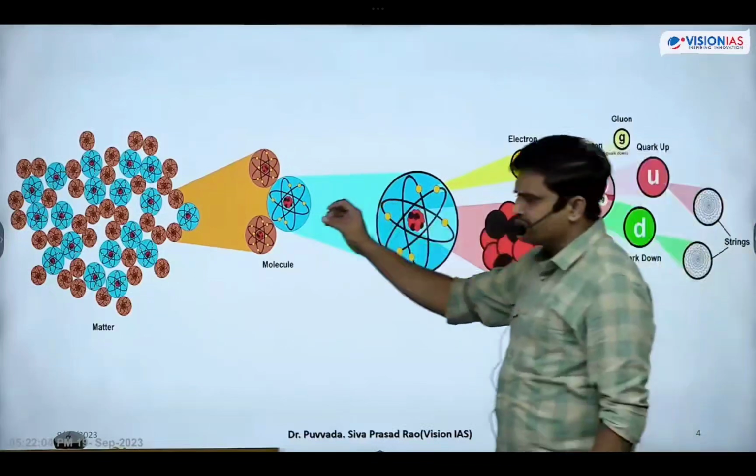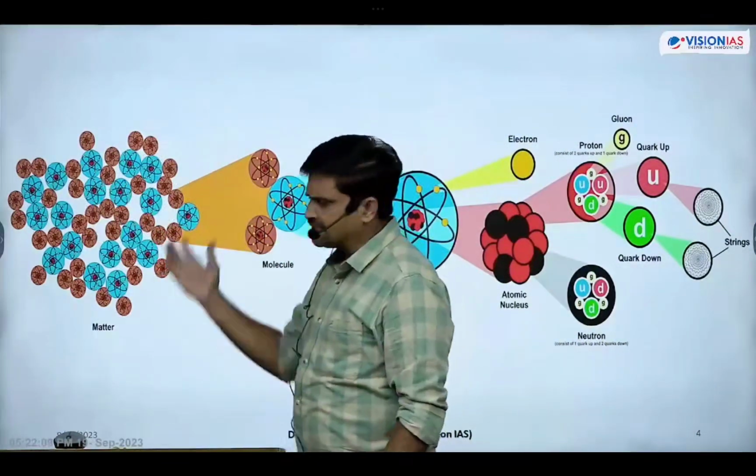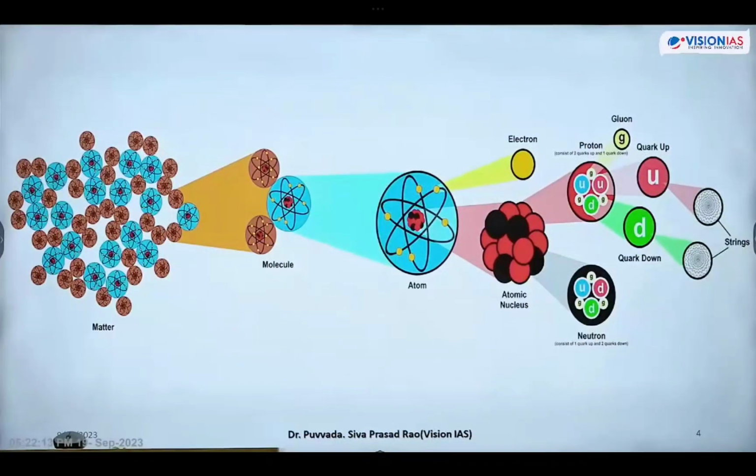These atoms combine together to form molecules. Molecules result in formation of matter. Matter results in formation of living organisms. This is how the evolution of life takes place. Formation of substances, different molecules, or anything, this is how the formation takes place. This is how fundamental particles, that is force particles and matter particles, are responsible for formation of atoms and molecules. Got it, students? Shall we write this flowchart?